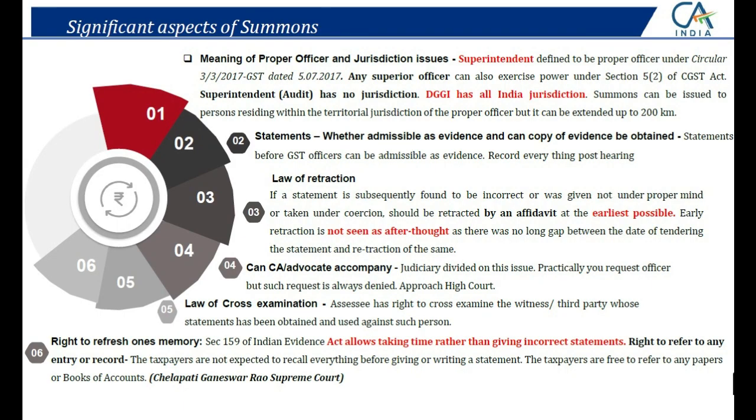Now significant aspects of summons. I have already mentioned the jurisdiction, who is the proper officer, superintendent is the proper officer. DGGI can do that. Anti-evasion can do that. Pan-India body can do that. CGST counterpart can do it if you are registered under SGST or vice versa also. Now sir, as I mentioned, statements which are given during summons, whether they have evidentiary value, yes.